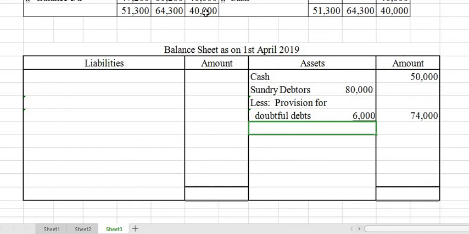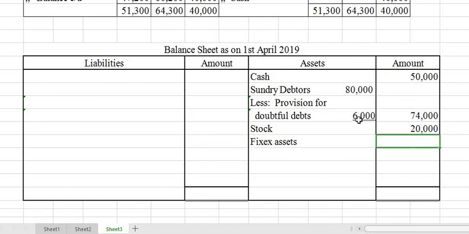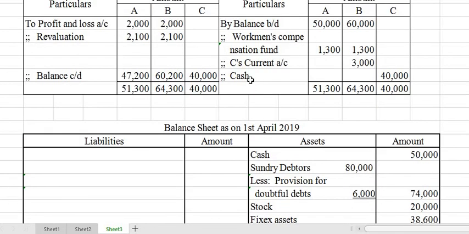Then next, we are writing stock. Stock has no change. The same amount is written. Then comes fixed assets. That also has no change, writing the same amount. Then C is unable to bring his share of goodwill in cash, so a current account is opened.